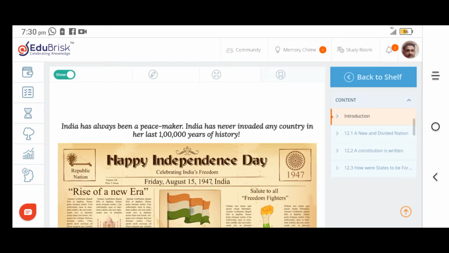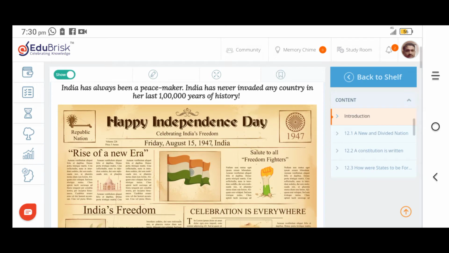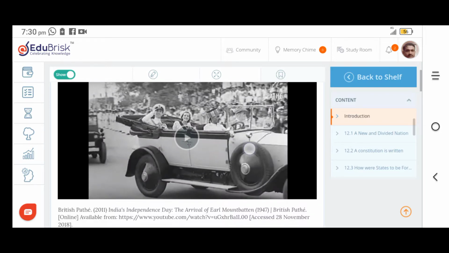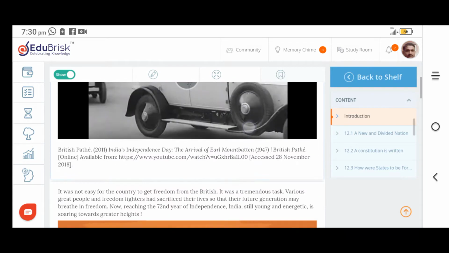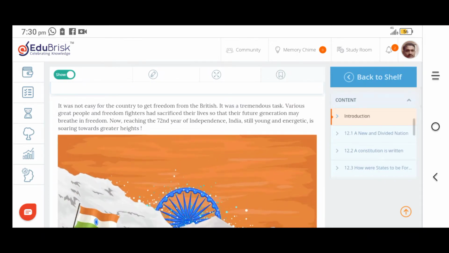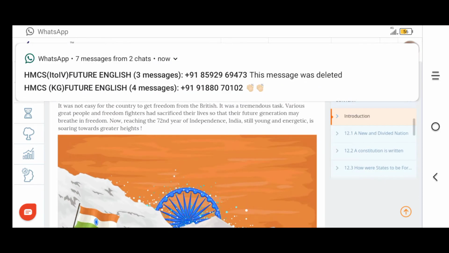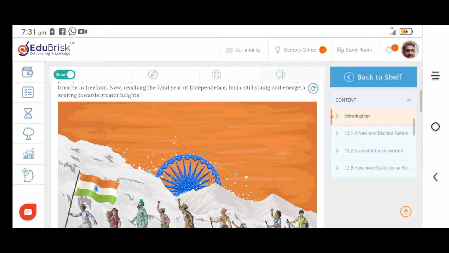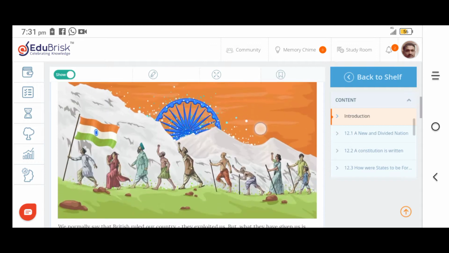When India got freedom, we faced many challenges. That was the rise of a new era. And you know that it was not easy for the country to get freedom from the British. It was a tremendous task. Various great people and freedom fighters sacrificed their lives so that future generations may breathe in freedom. Now you know that we are enjoying freedom. We got freedom. India is still young and energetic, soaring towards greater heights.